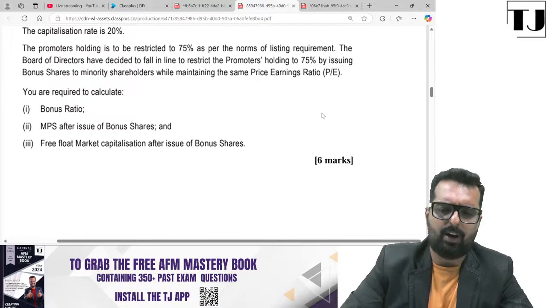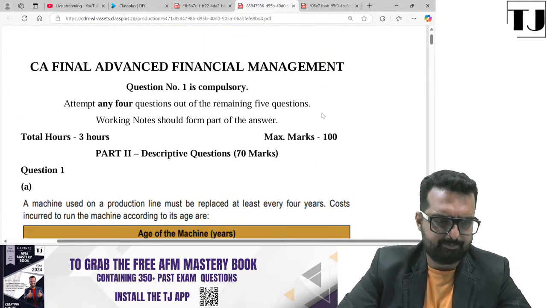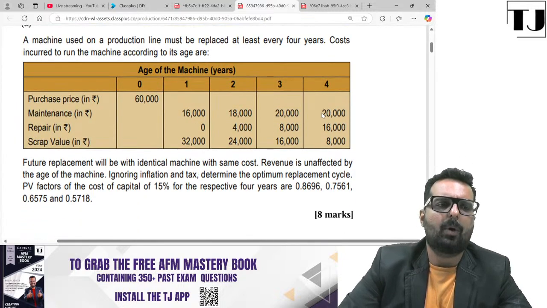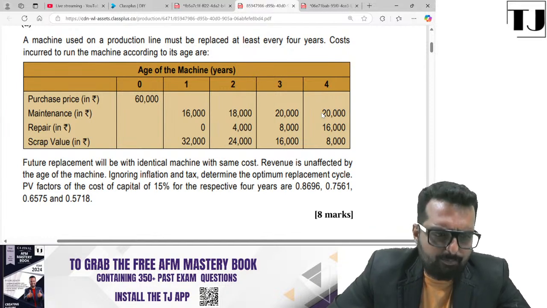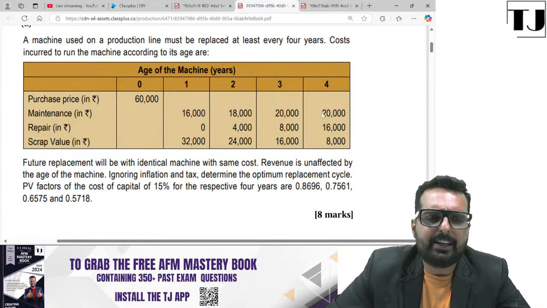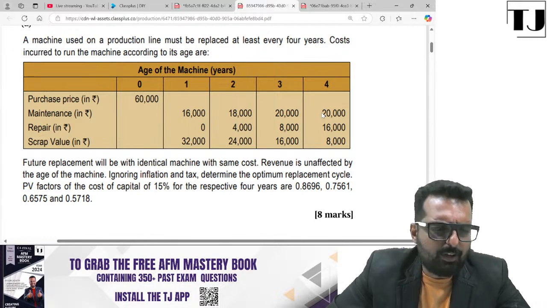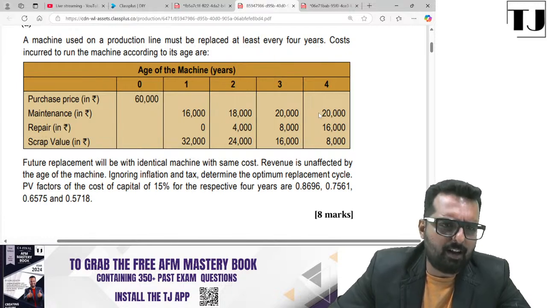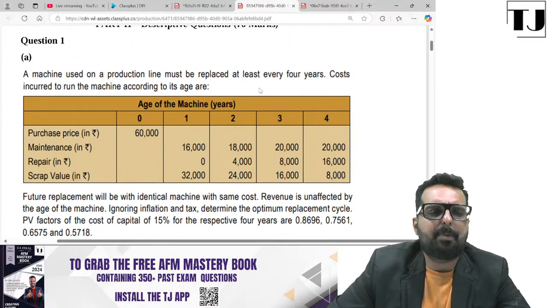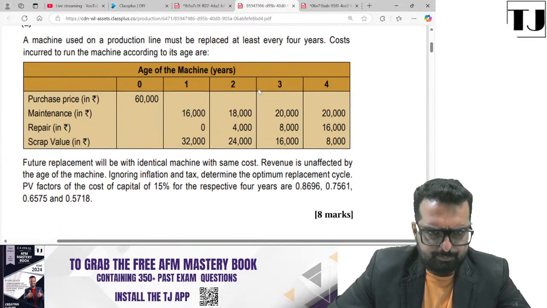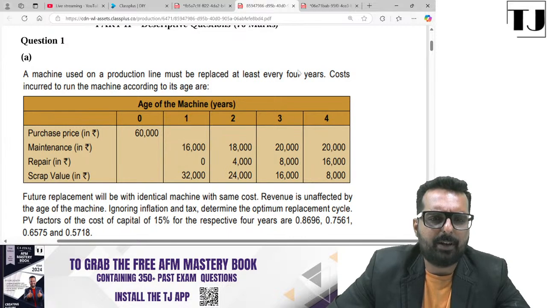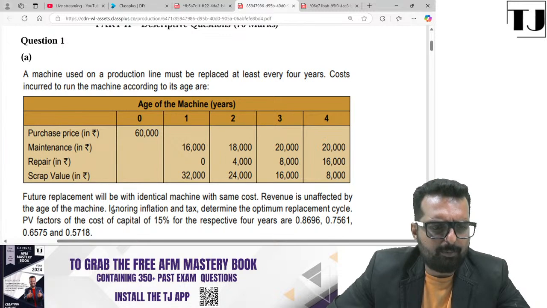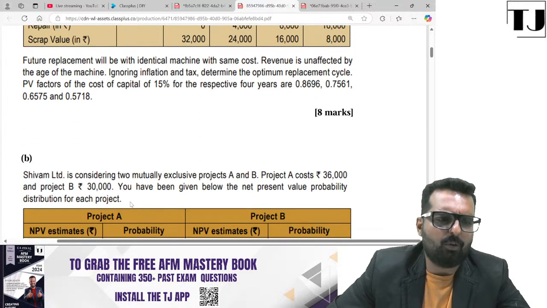Let us take question number 1A. They have given you the cost of the machine, maintenance, repair cost, scrap value. Future replacement will be an identical machine, will have the same cost, revenue will be unaffected, ignore this, etc. So they want to know replace at least every 4 years. Okay, costs incurred are given below. Machine used on a production line must be replaced every 4 years. Now they have given all the data. Future replacement revenue will be unaffected. Cost of capital is also given over here.